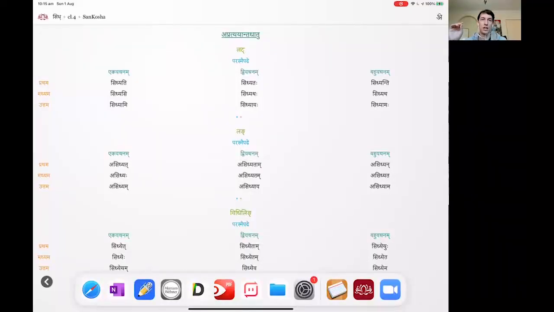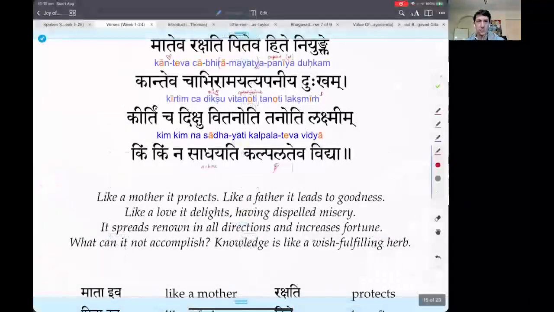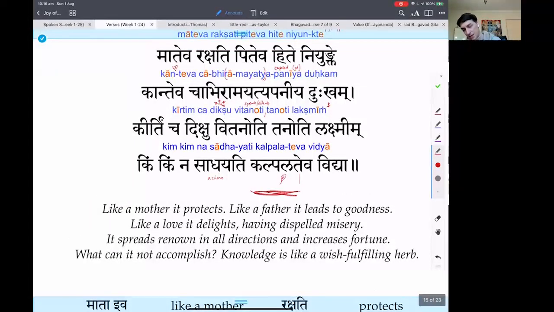Doubling is like a rhetorical question. If it just said one, Kim, that's like a question. I'm asking you, hey, what else can it not achieve? But Kim Kim, na sadhayati, what else can it not achieve? That's a rhetorical question. I don't expect an answer. So Kim Kim na labhamahe matuhu. What can we not achieve from our mother? Kalpalata iva vidya. In other words, it is knowledge like wish-fulfilling herb. Remember, there's an asti there, yeah? So knowledge is like wish-fulfilling herb.